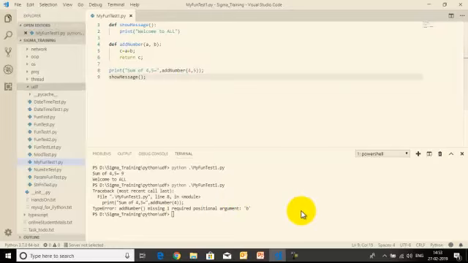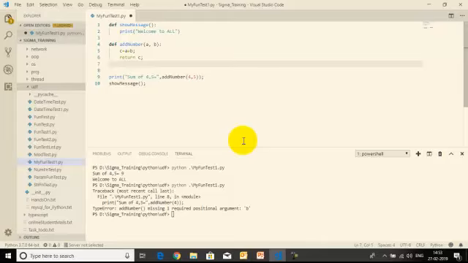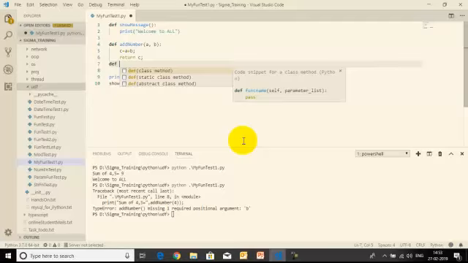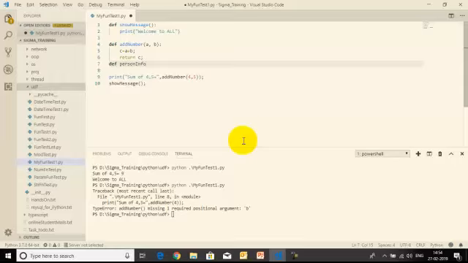Second one, keyword argument functions. Let us define one more function over here for keyword arguments. Let us call it def person_information. Person information is my function.